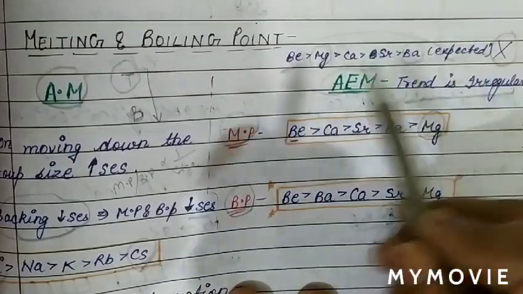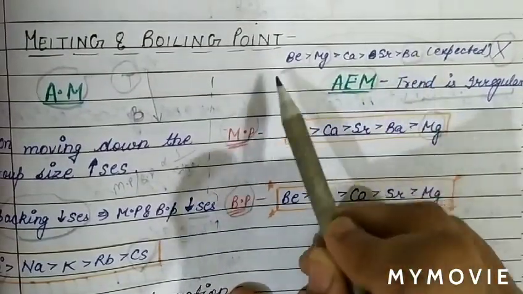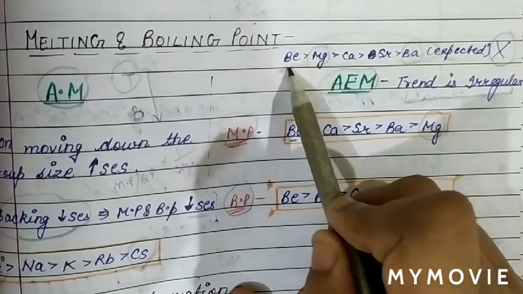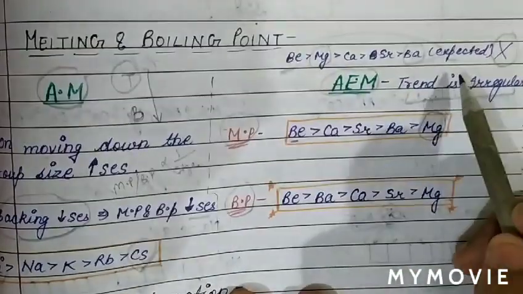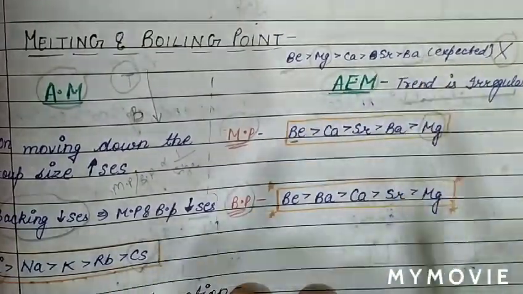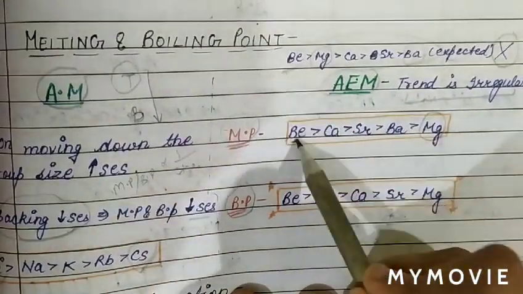According to the expected order, first write the expected order. Beryllium, due to small size, has a high melting point and boiling point. Barium, due to large size, has a low melting point and boiling point. So the expected order is this, but the trend is irregular. So write beryllium first, it will remain the same.